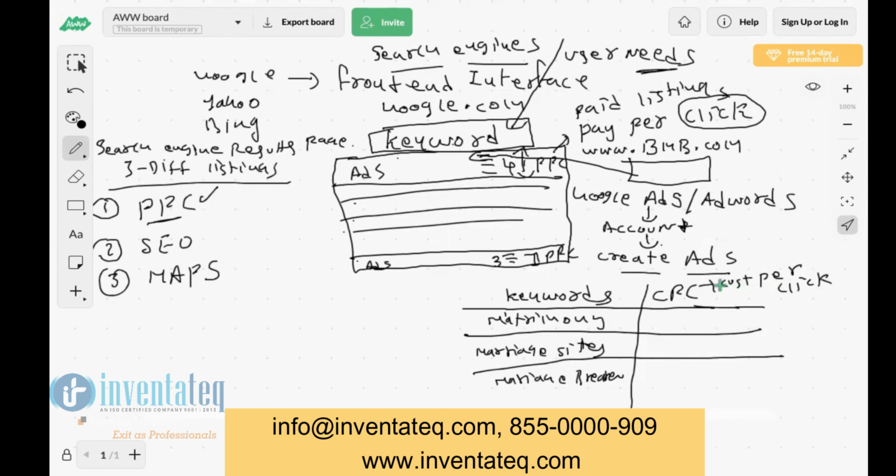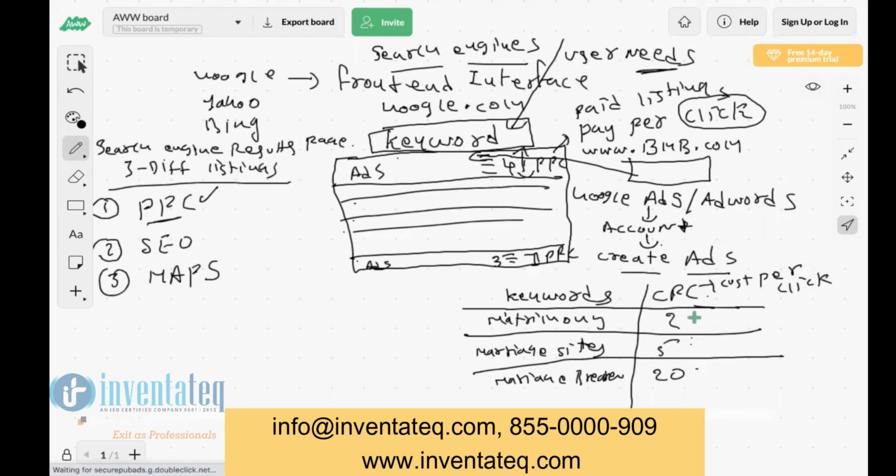We know whenever a user clicks on the ad, we need to pay Google, right? So how much are we ready to pay? That cost per click value we need to give. Suppose matrimony 2 rupees, marriage sites 5 rupees, marriage bureau 20 rupees. Like this, we need to enter the amount we are ready to pay.